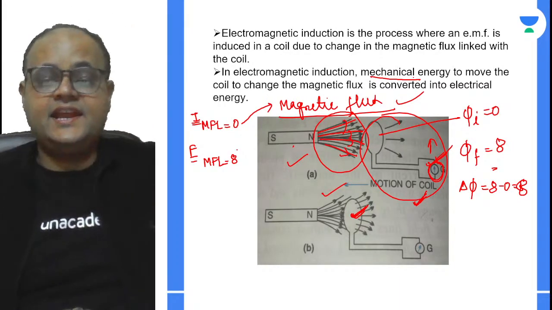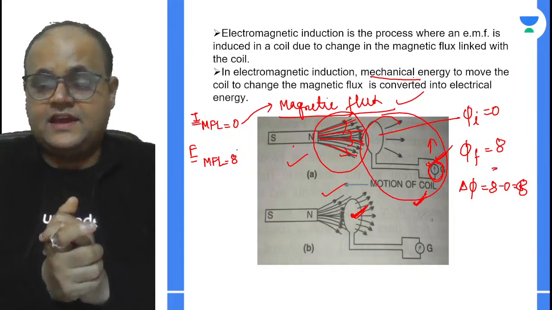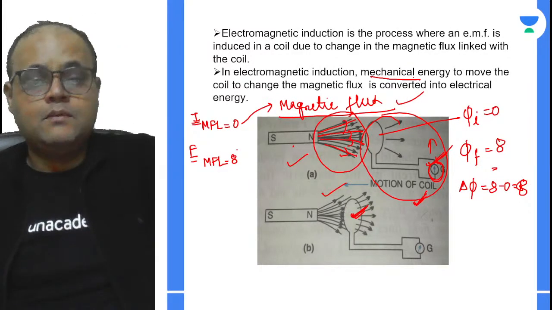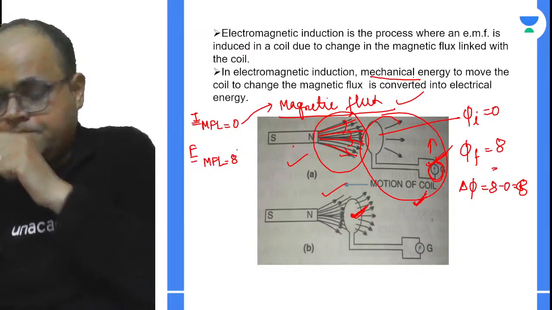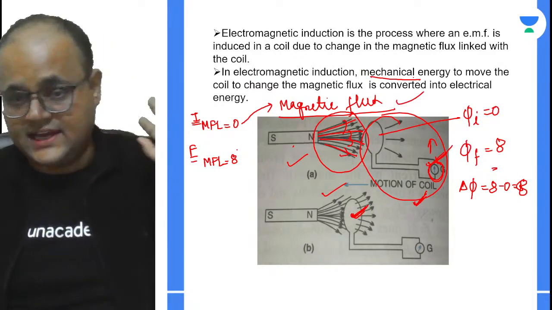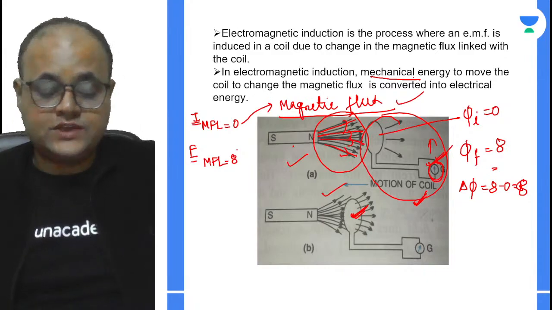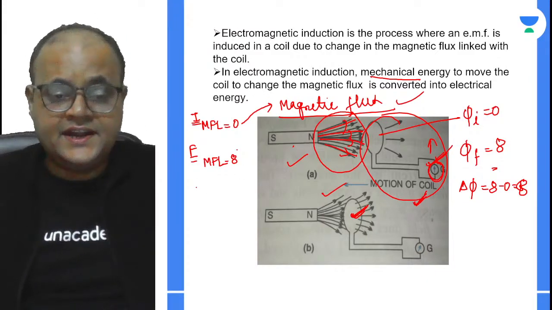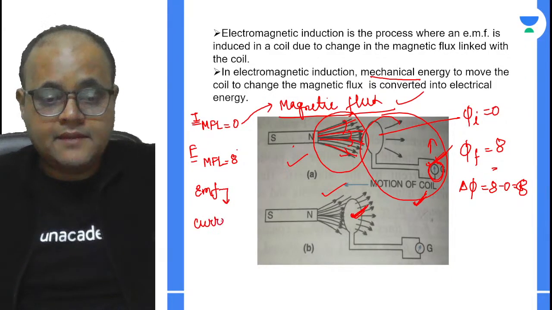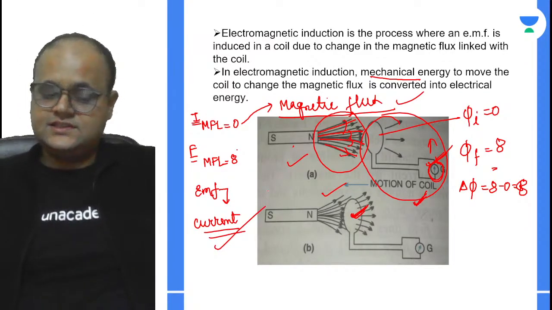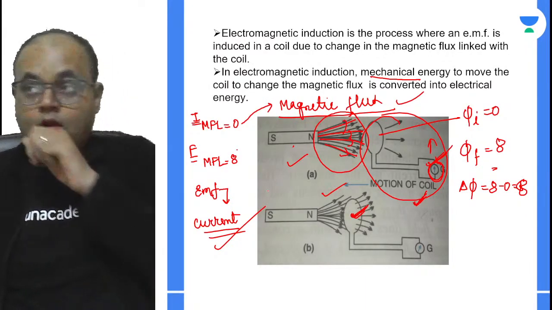I'm getting this electrical energy through the relative motion, right? Be very specific. I don't want my students to say just motion. Due to the relative motion. Why relative motion? Because motion can be on either side, right? And because of that relative motion, an EMF is induced. And we have studied in current electricity, if EMF is induced, current will 110% flow in the circuit. Yes, good to go. I hope you have understood what I'm trying to convey.